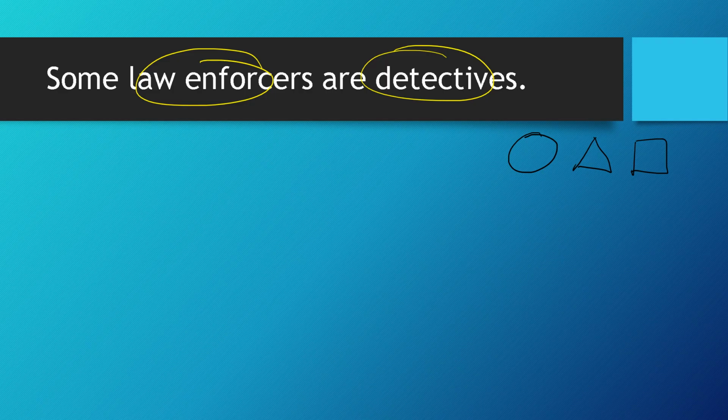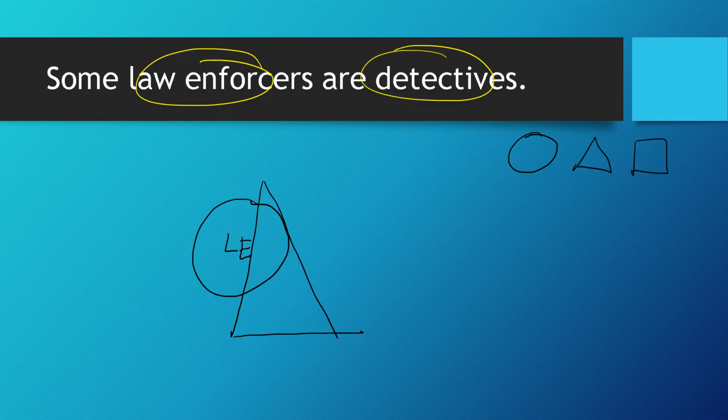So it says some law enforcers are detectives. Therefore, if we draw the law enforcers as the circle, and some of them are detectives, then we are to expect a part where the triangle and the circle intersect. So this would be your detectives. This intersection here are the law enforcers, which are also detectives.